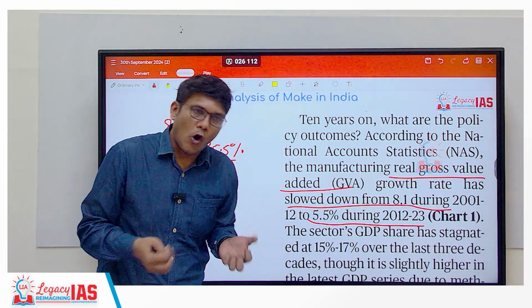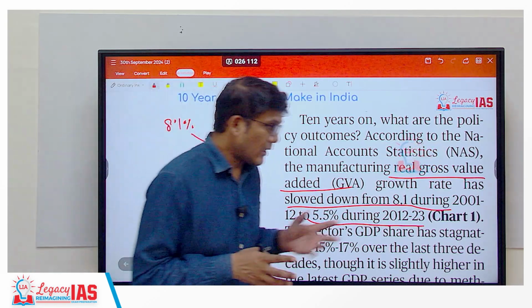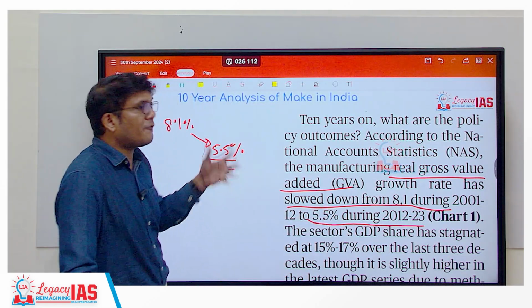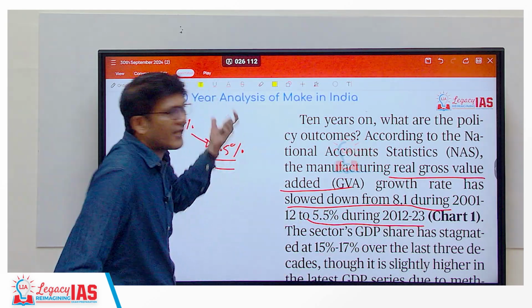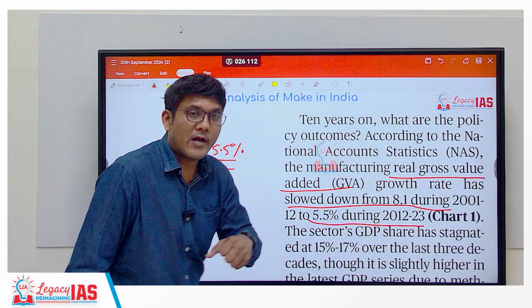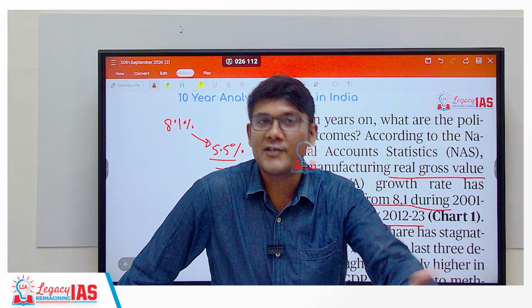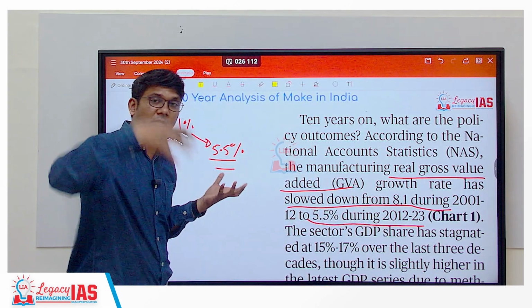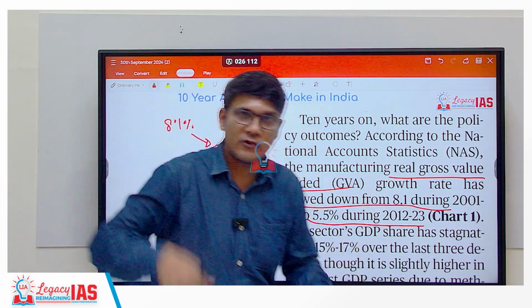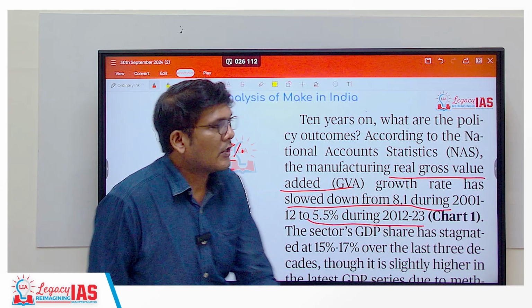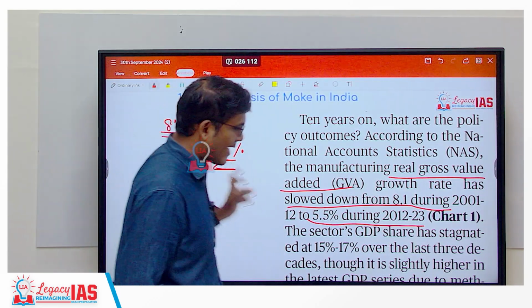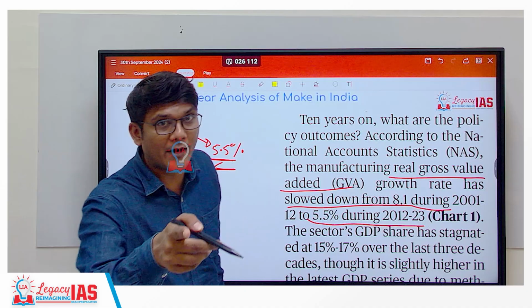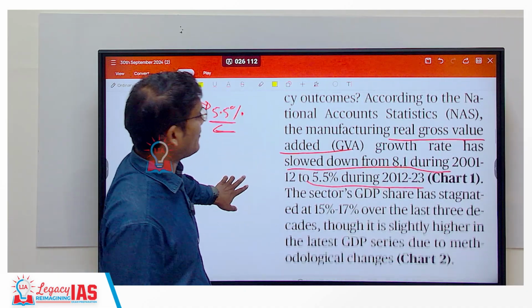The share would also shrink. Probably if other sectors shrink faster, the share can go up. But if other sectors are doing well, say the service sector is growing at a faster rate, the share of the service sector will keep increasing and that of the manufacturing sector will keep reducing. So the growth rate has gone down, indicating a decline in the share. Let's see whether that happens or not.